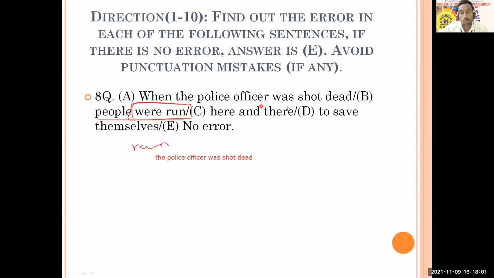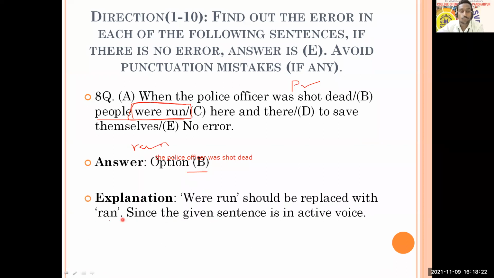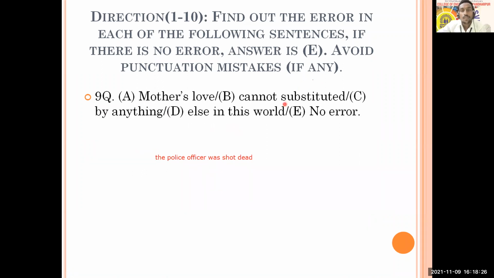When the police officer was shot dead, that is perfect. You should not think that was is not there, was is there. So here it is passive voice and that is right. Okay, but here people were running or people ran, that should be correct here and there to save themselves. So option B is having an error that it should be ran, or you can use were running. That is perfect.